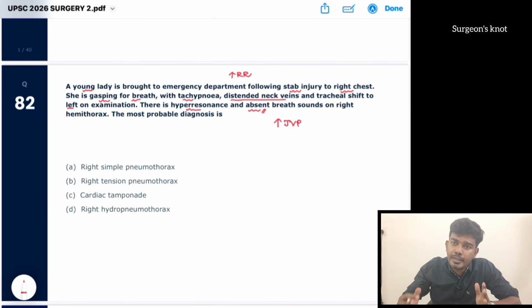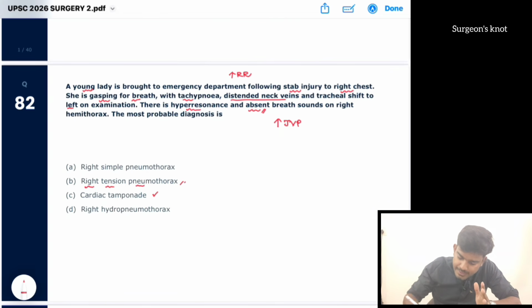So how will we differentiate this from a cardiac tamponade? It also presents similarly. There will be tracheal deviation and raised JVP, but there will be muffled heart sounds. There won't be absent breath sounds. Here there is hyperresonance and also absent breath sounds. So it is suggestive of a right side tension pneumothorax.